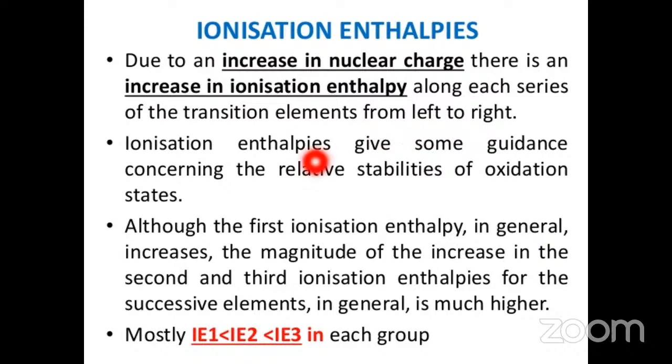The ionization enthalpies give some guidelines concerning the relative stabilities of oxidation states. Although the first ionization enthalpy in general increases, the magnitude of the increase in the second and third ionization enthalpies for the successive elements is in general much higher. Mostly, the third ionization enthalpy is greater than the second, and the second is greater than the first in each group.